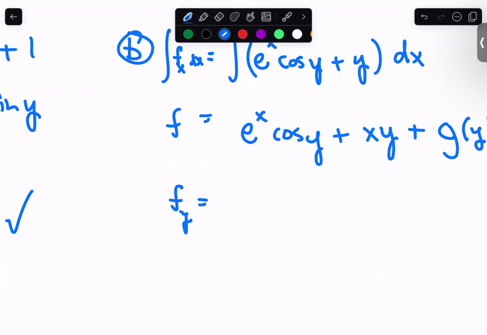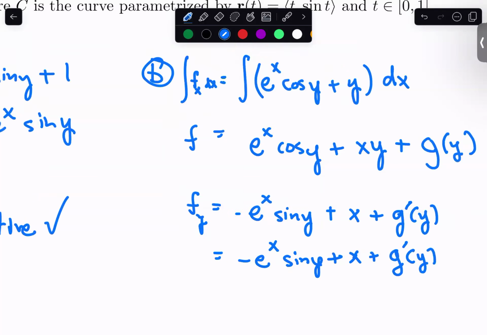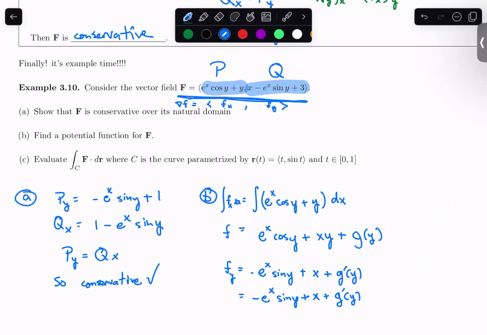So let's go ahead and take a y partial derivative, and I'm going to have, let's see, e to the x is along for the ride. The derivative of cosine is negative sine. The derivative of xy, again, with respect to y here, is going to be x. And then this is going to be g prime of y. Again, there's only one variable here with y, so I can use the prime notation if I want. And this here ought to be equal, if life is going well, to q. So let's go back up here, and q was x minus e to the x sine of y plus 3.